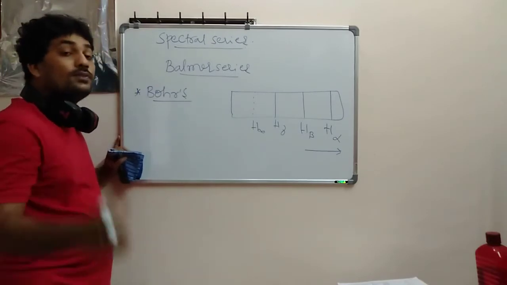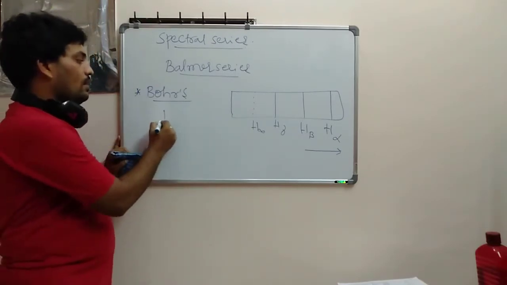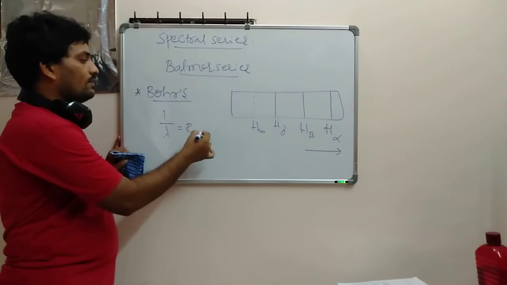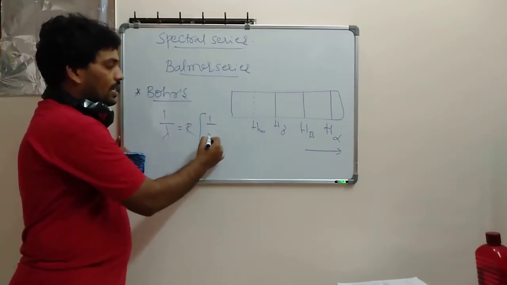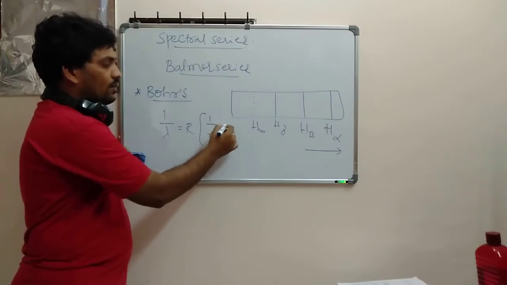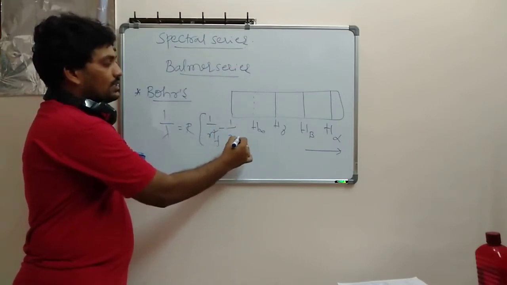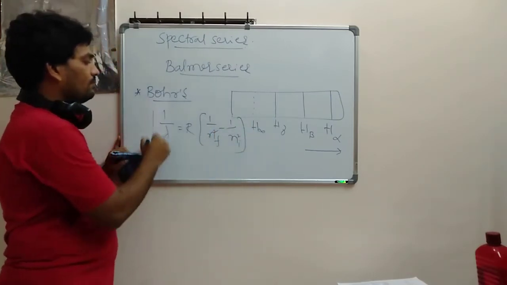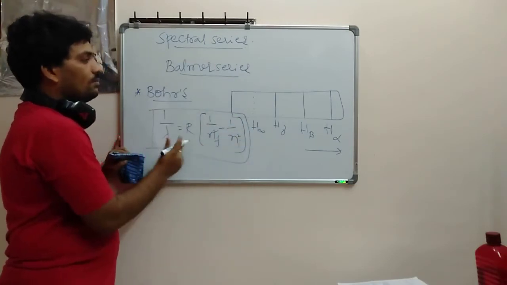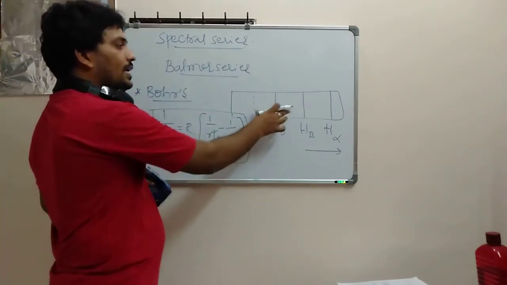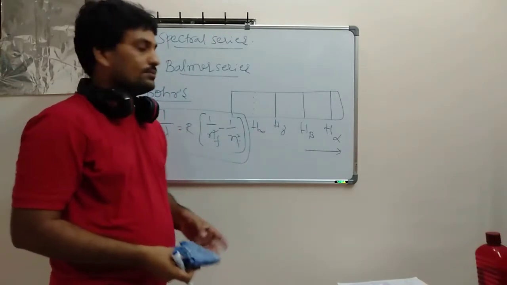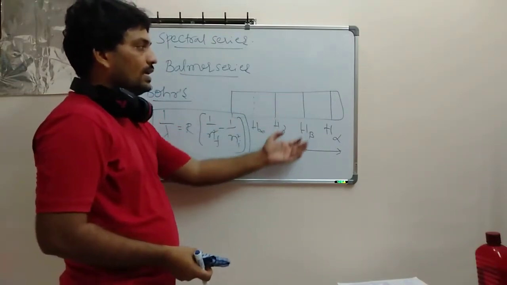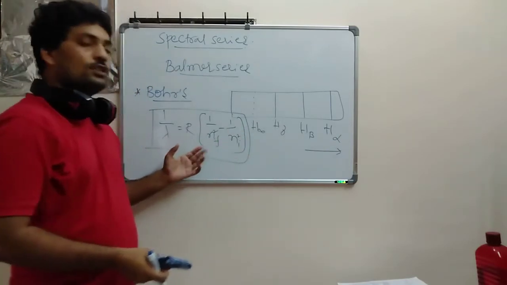From there I calculated one formula: 1 by lambda is equal to R into (1 by nf square minus 1 by ni square). Using this formula he verified the series and explained how it happened. That is an important thing: how this scale was drawn, he explained with this formula.